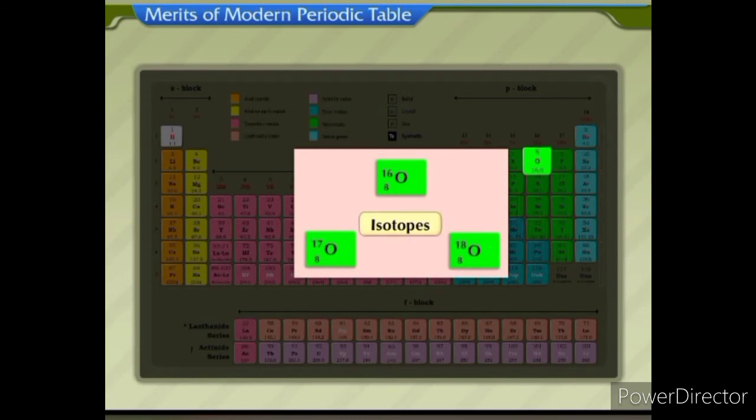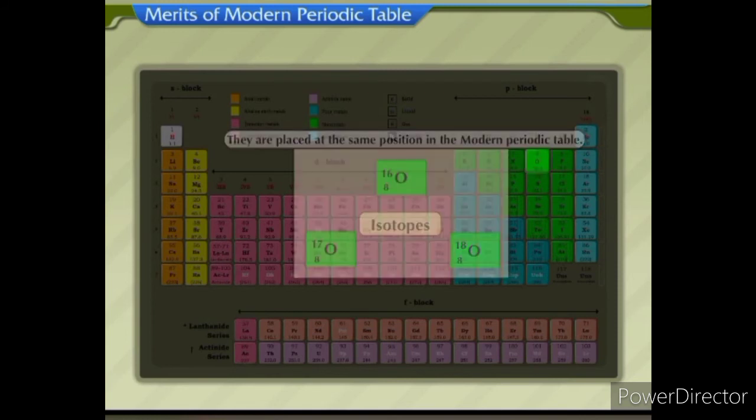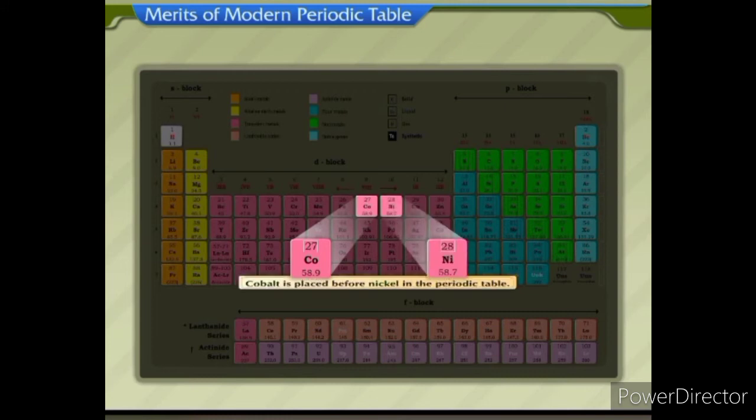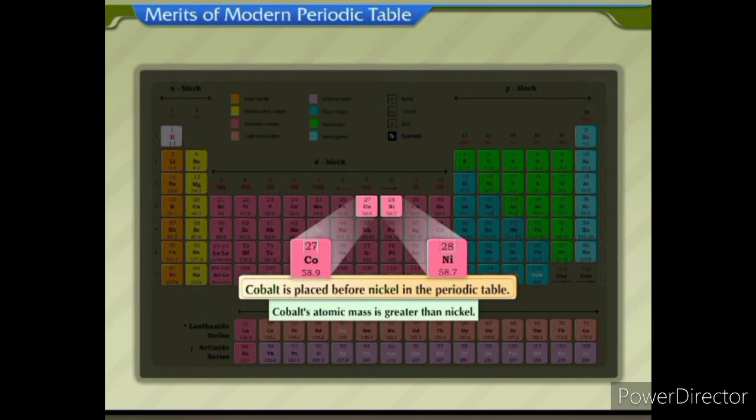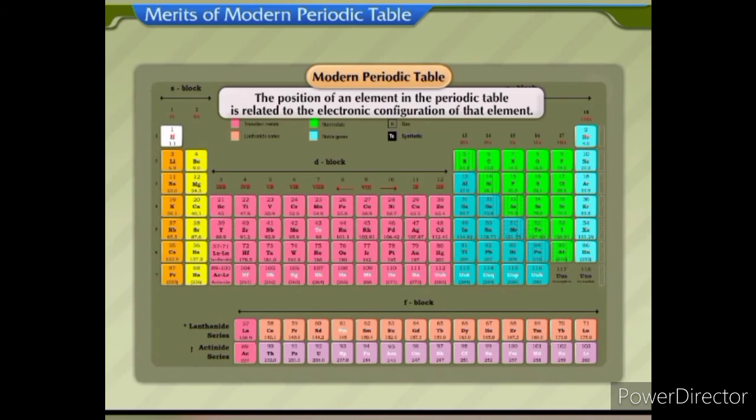Isotopes of elements have different atomic masses, but they have the same atomic number. That is why they are placed at the same position in the modern periodic table. The atomic number of cobalt is 27 and that of nickel is 28. Hence, cobalt is placed before nickel in the periodic table, although its atomic mass is greater than nickel. The main feature of the modern periodic table is that the position of an element in the periodic table is related to the electronic configuration of that element.